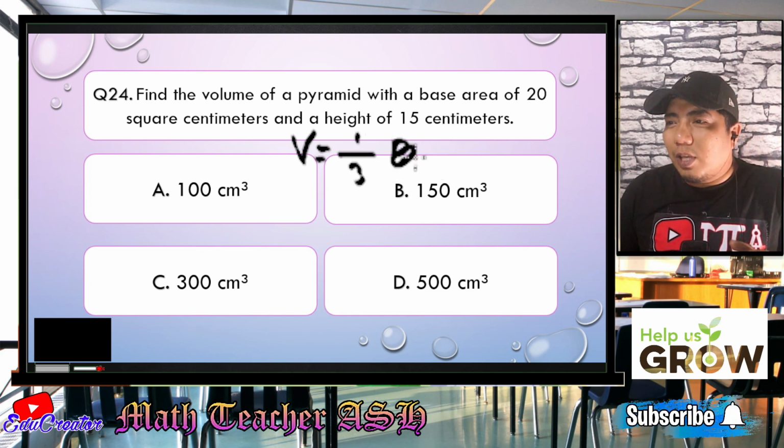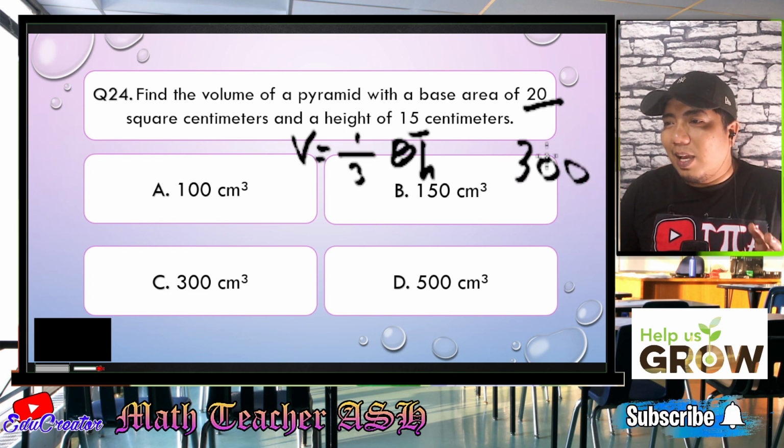And then once you get the base, you just multiply it by its height. So therefore, when you have 20 here and you have 15 here, the base is already given as the area of the base. So 20 times 15, that would give you 300.